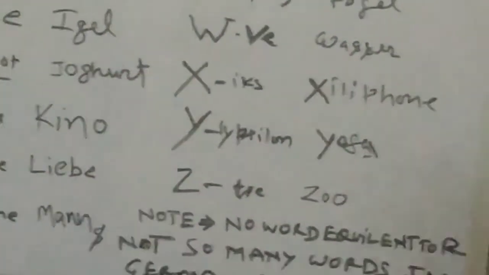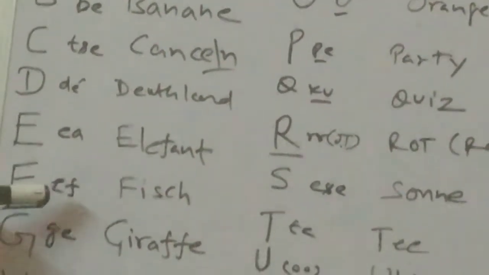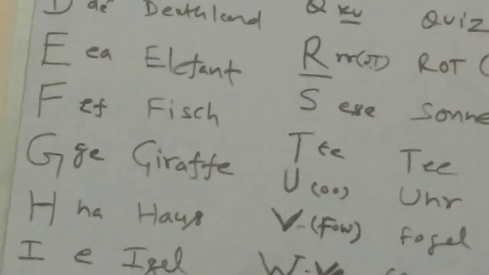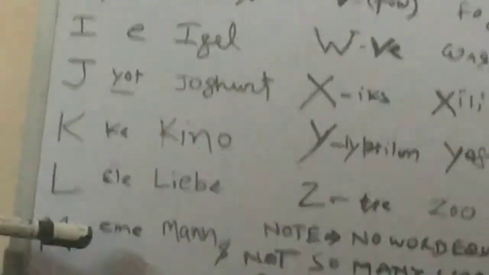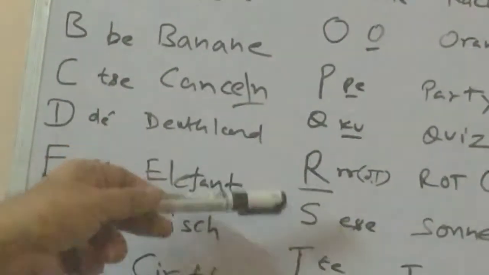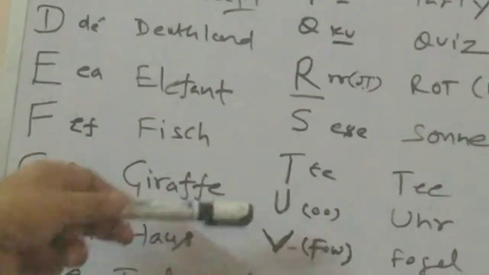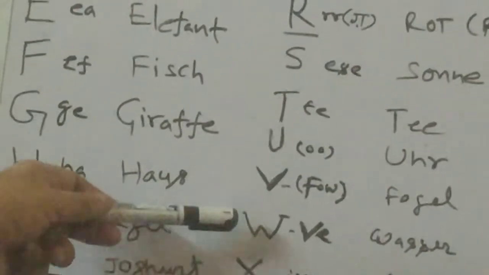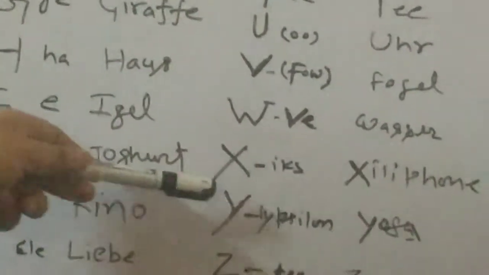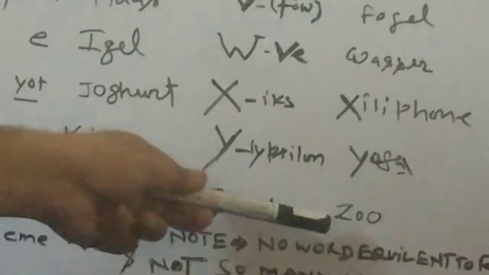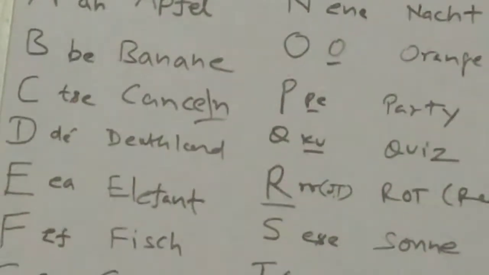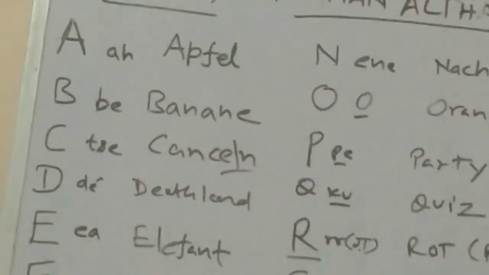So repeat after me: A, B, C, D, E, F, G, H, I, J, K, L, M, N, O, P, Q, R, S, T, U, V, W, X, Y, and Z. Zoo is Zoo. There is no sound equivalent to R, and not so many words in German for the letter Y.